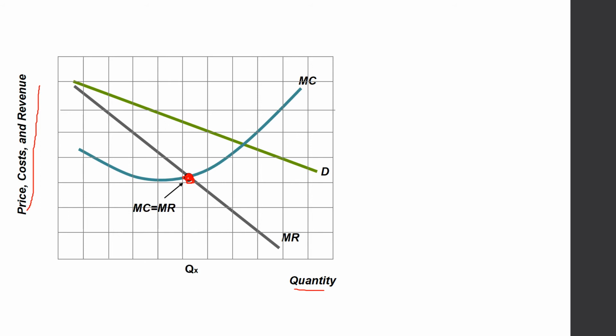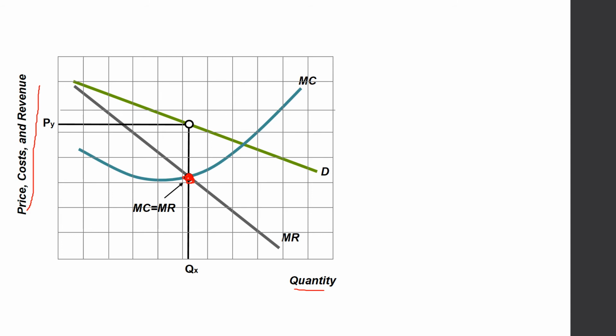So at this point, that's why QX is our profit maximizing quantity. And when we extend a vertical line, the point where the line cuts the demand curve is our profit maximizing price, PY. So now a question arises: how can we know how much economic profit the monopolist has made?